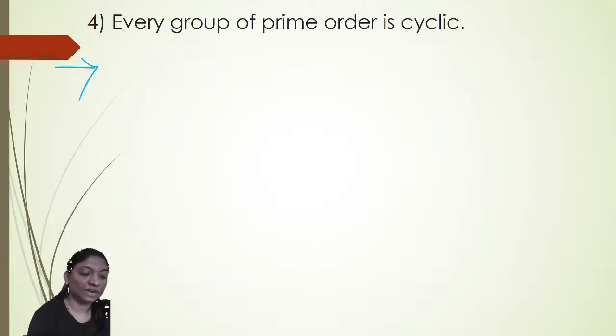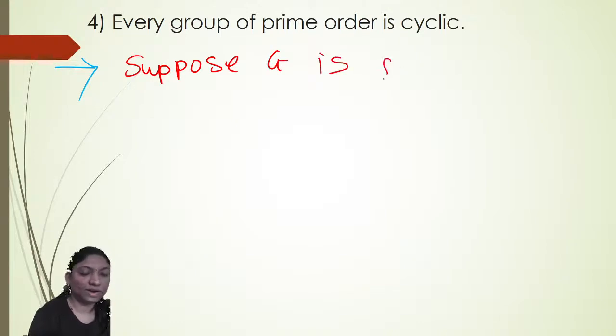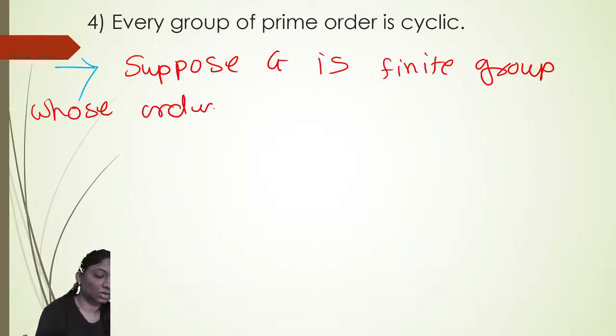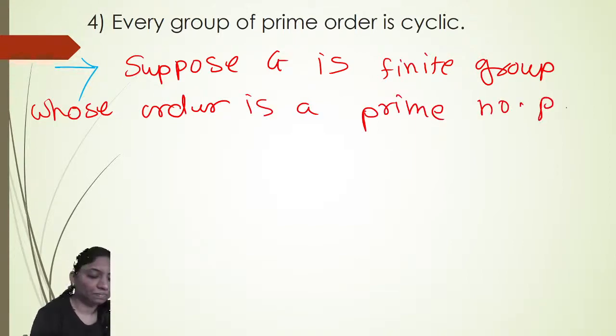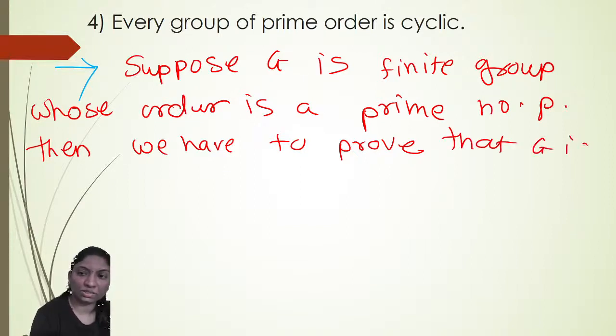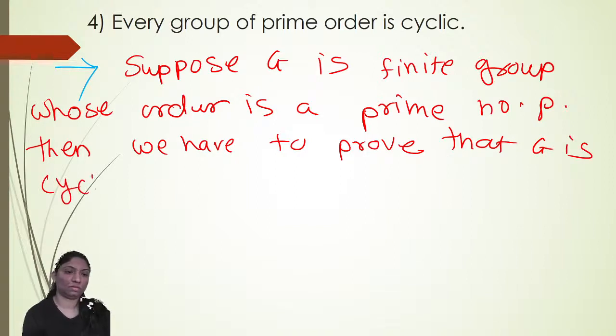So suppose G is a finite group whose order is a prime p. Then we have to prove that G is cyclic. Okay. We have to prove that G is a cyclic group.